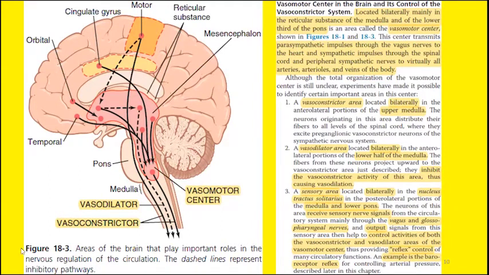Here you can see the signals from the vasoconstrictor area. These vasoconstrictor signals will decrease the caliber of the blood vessels and cause vasoconstriction.